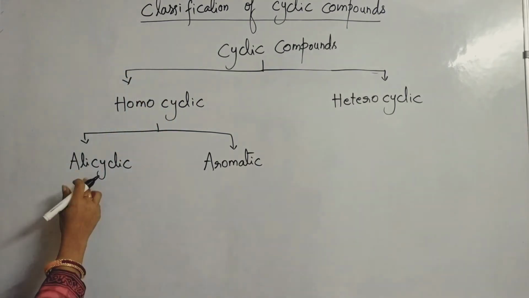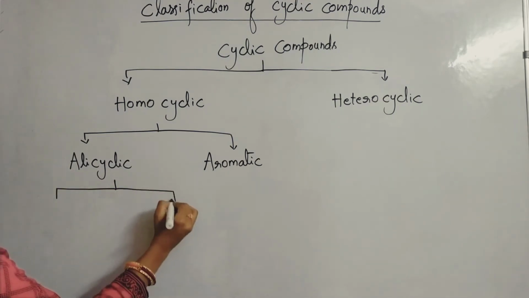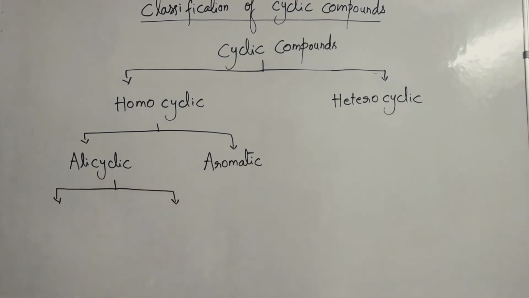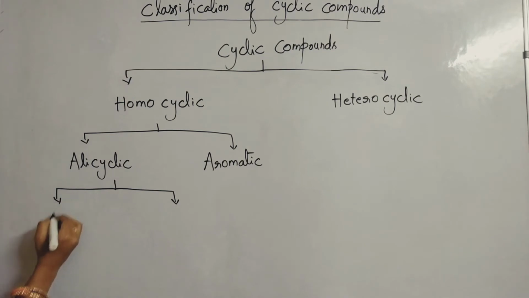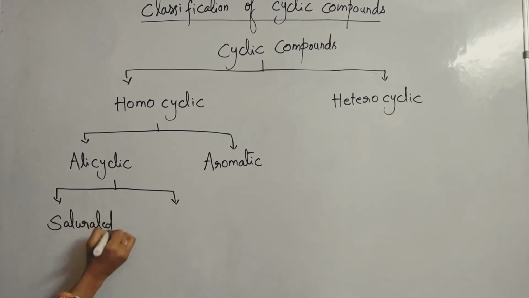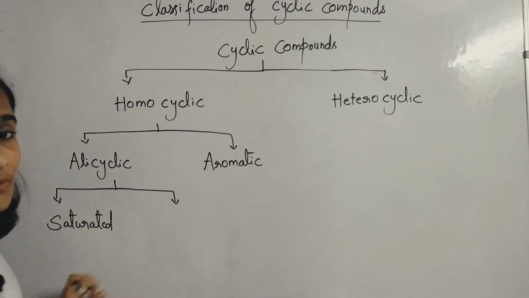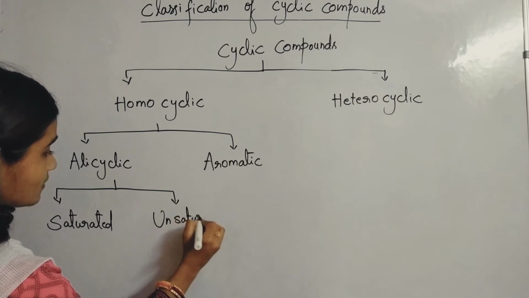Alicyclic compounds are again divided into 2 types: saturated alicyclic compounds and unsaturated alicyclic compounds.